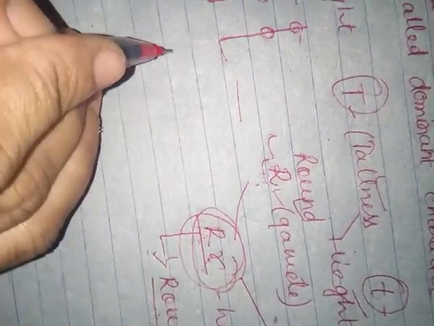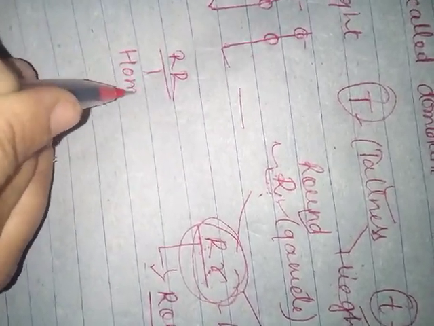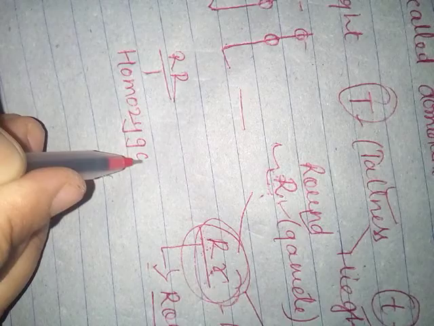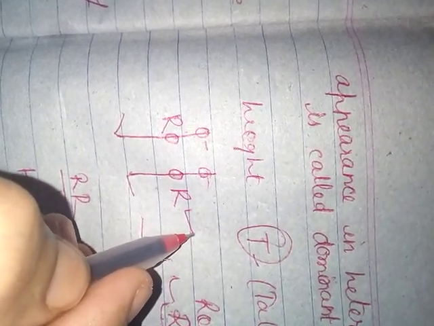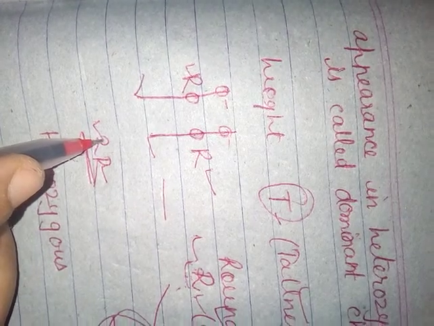If we take the example of the homozygous condition, one individual has got the round shape from the male parent as well as the round shape from the female parent. So this individual has got its round shape allele from the mother and the round shape allele from the father also. So it is the homozygous condition.